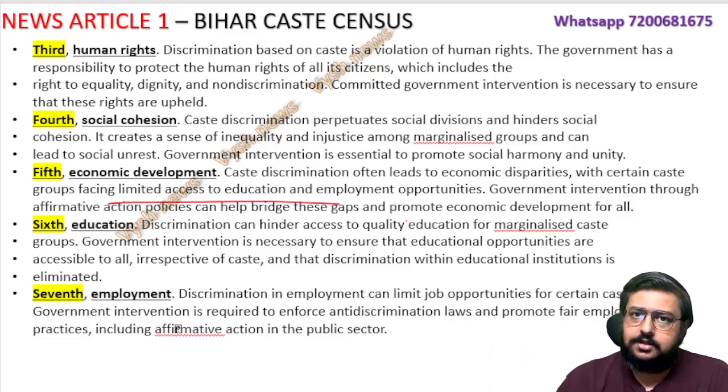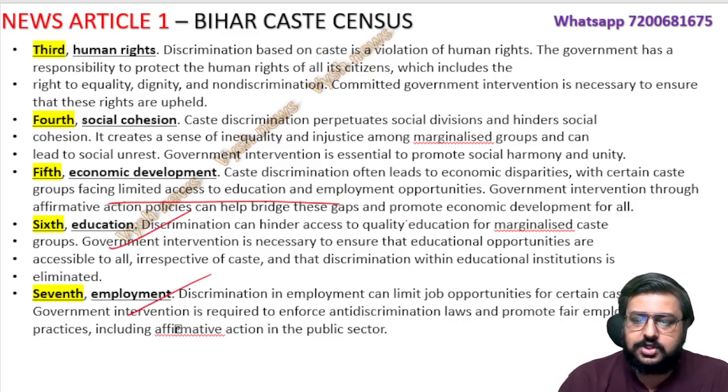But you have to write 150 words or 250 words when UPSC asks you. So clever people write it like this: same point, but from a different angle. Human rights, social cohesion, economic development. Now that same economic development you broke down into education and employment. The author has done this only today.